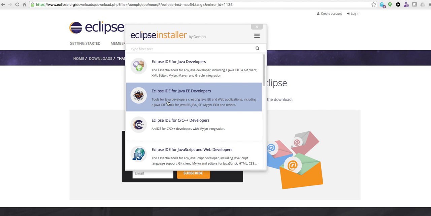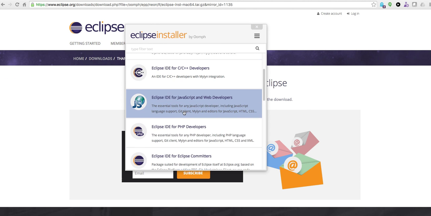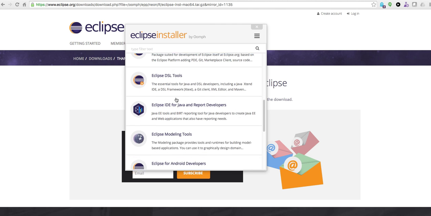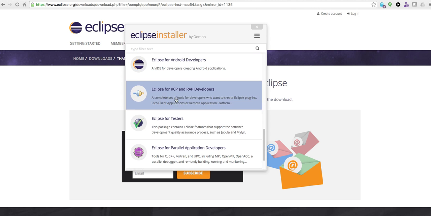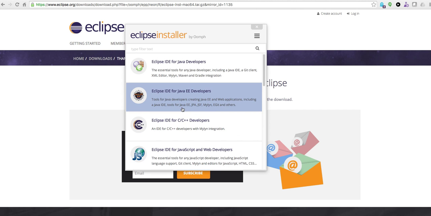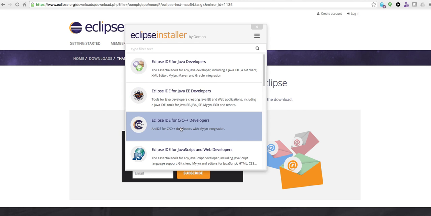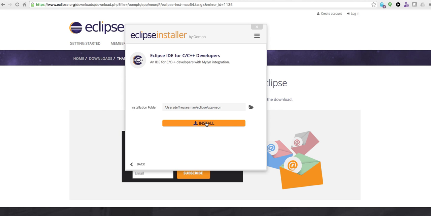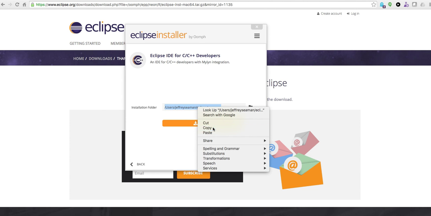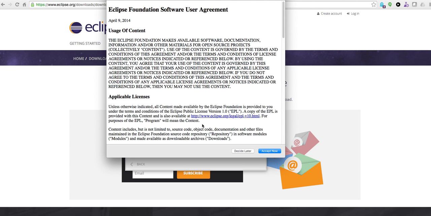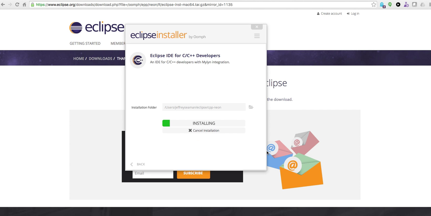Alright, so now we have all these different options, and this is where it gets really confusing when you're choosing what tool do I need. Well, since we're doing C programming, we're going to choose this one here, for C and C++. Next, it'll ask you where you want to install it. Okay, I'll install it there, no big deal. Directory, hit install.